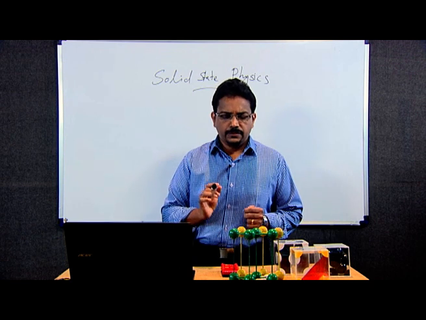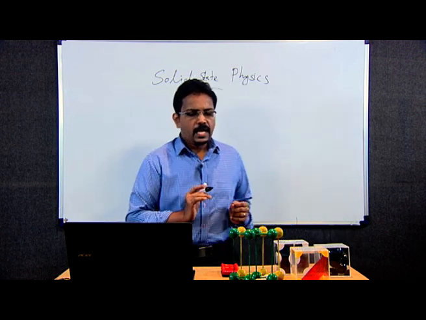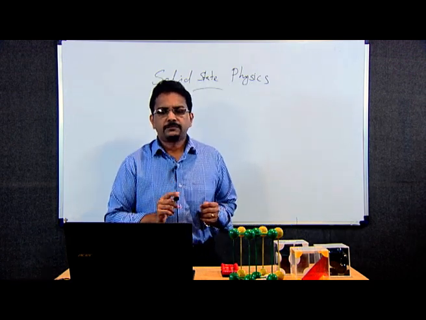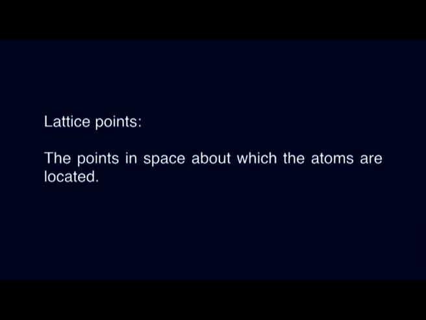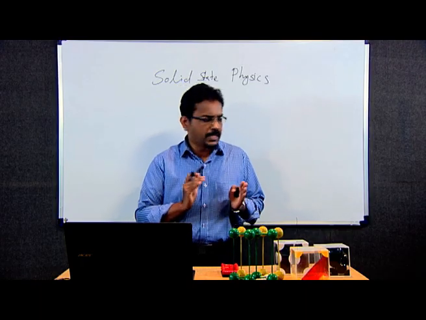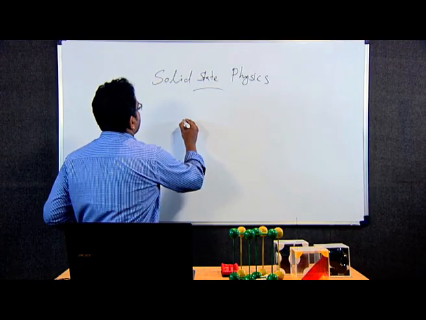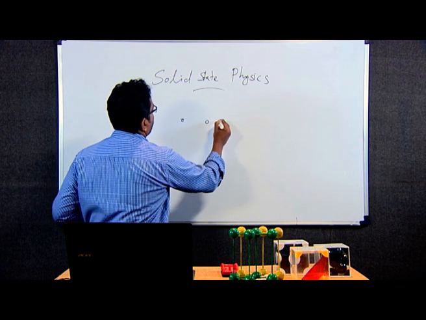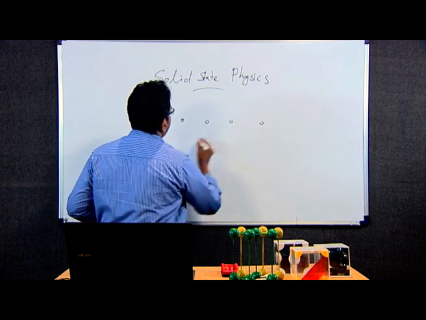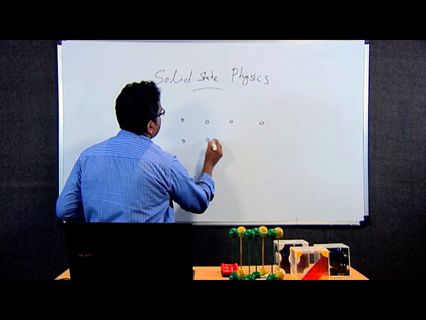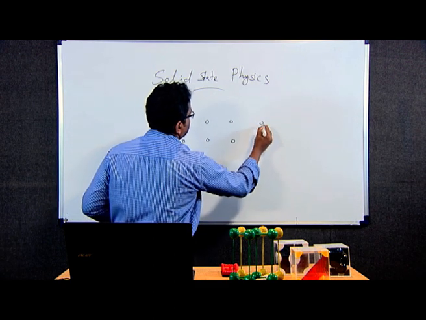So, first when we discuss crystals, the lattice point is one component. The points in space about which the atoms are located are the lattice points. Mathematically, we can say lattice points are a regular periodic arrangement of points in space.